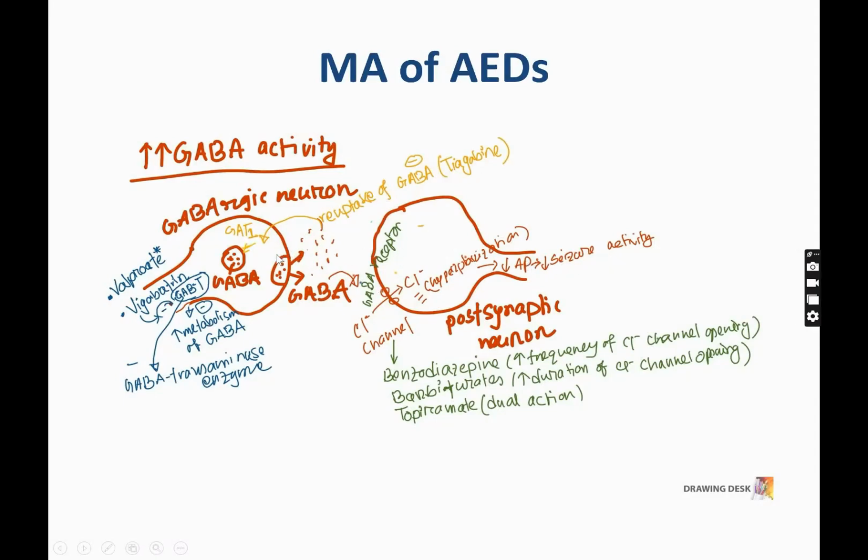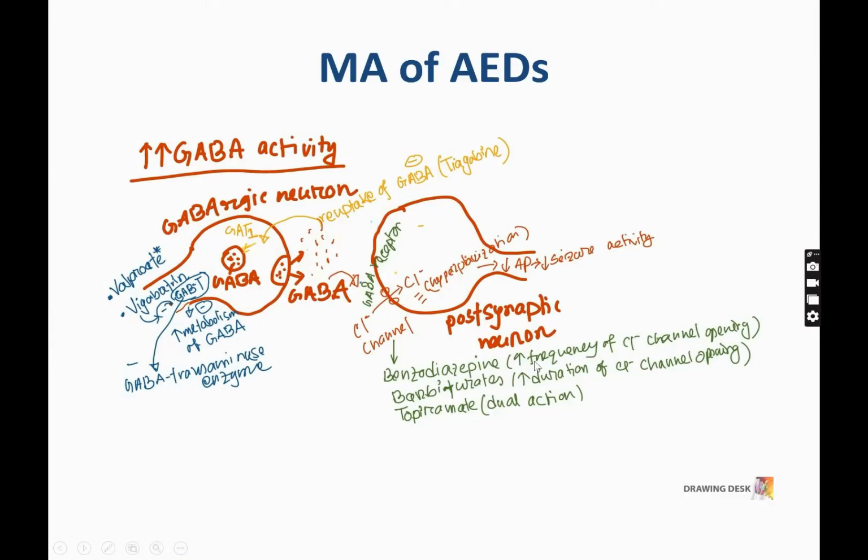So if we activate the GABA A receptor more and more, the seizure activity will decrease. There are drugs that act by activating the GABA A receptor. These are benzodiazepines, barbiturates, and topiramate.